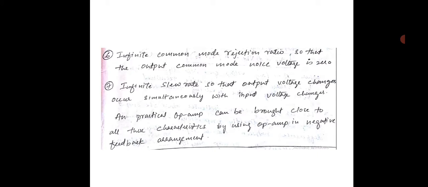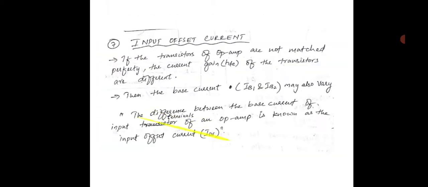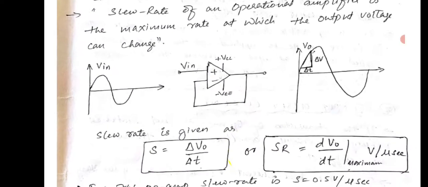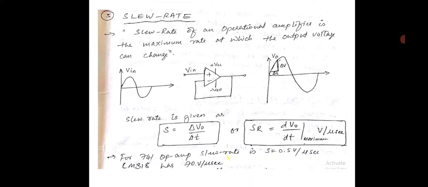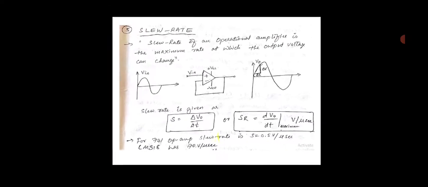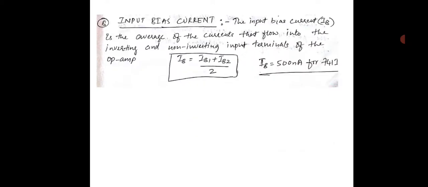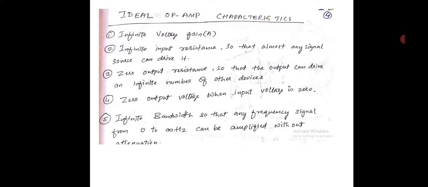What is a negative feedback arrangement? I have shown you that diagram. I'll take you to that diagram. Yes, at the center, this is a negative feedback op amp. With this particular design of the circuit, you can bring your practical op amp very close to an ideal op amp.